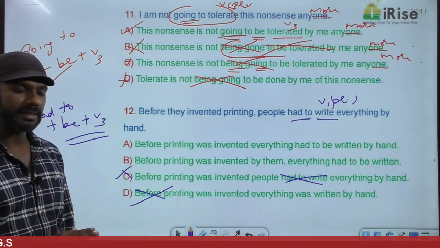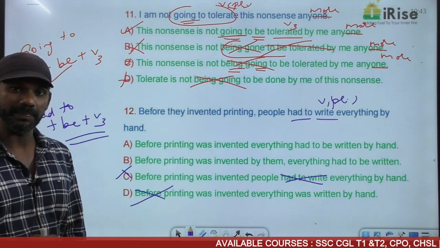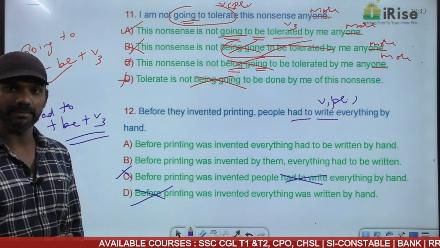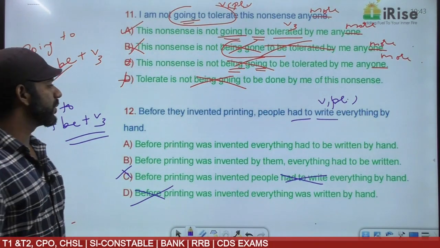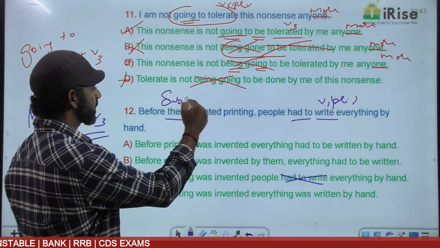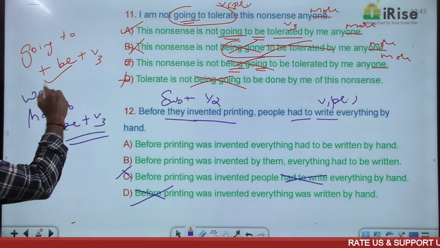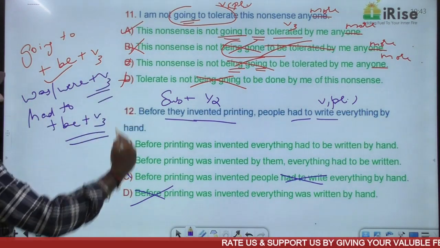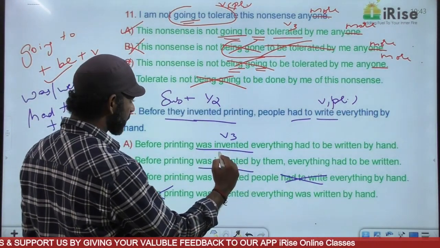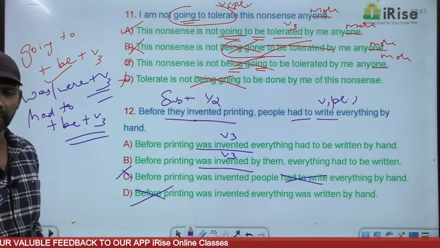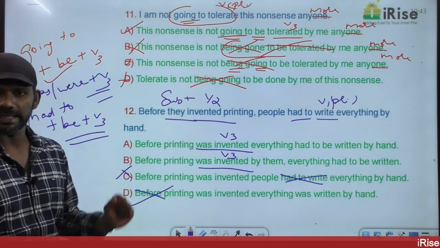Now we have only two options left because of a simple concept, the rule. Two options are gone. Actually we can save time by cracking questions in no time. We know the rules by heart. Come to option A. Before they invented printing, the pronoun they is a subject here. Invented is V2, subject plus V2 is simple past. In passive voice, it must change to was or were plus V3. Before printing was invented, was plus V3. The second case also it is was plus V3. That structure is completely fine. Before printing was invented, everything had to be written by hand.